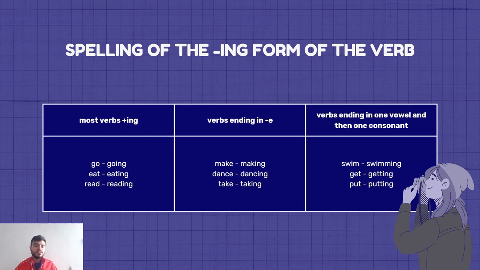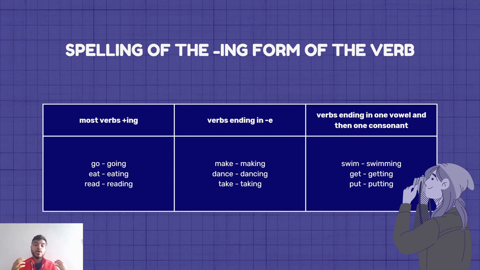Okay, now, teacher, past continuous. We need to use the verbs in past. No, you need to spell the verbs. The spelling goes with the ing form of the verb, same as if you were using the present continuous or present progressive. Most verbs go with ing, like go, eat, and read. They go going, eating, reading.